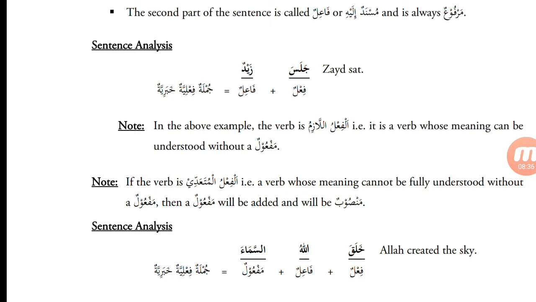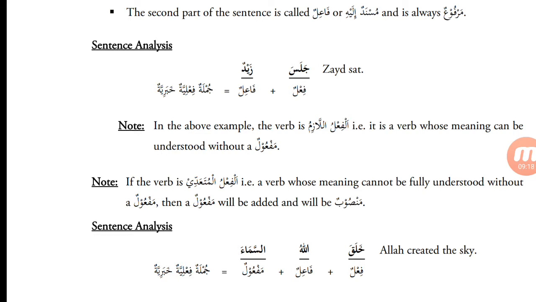Fa'il. So the jumla fi'liya will begin with a fi'l, verb, and it will have a fa'il with it. The fa'il will either be the dhamir inside the fi'l, or it will be apparent, zahir. So every fi'l has a fa'il with it. Fa'il is the one doing the action, the one performing the action. The second part of the sentence is called fa'il or musnadun ilayh, and it is always marfu'. Kullu fa'ilin marfu'. Every fa'il is marfu'.